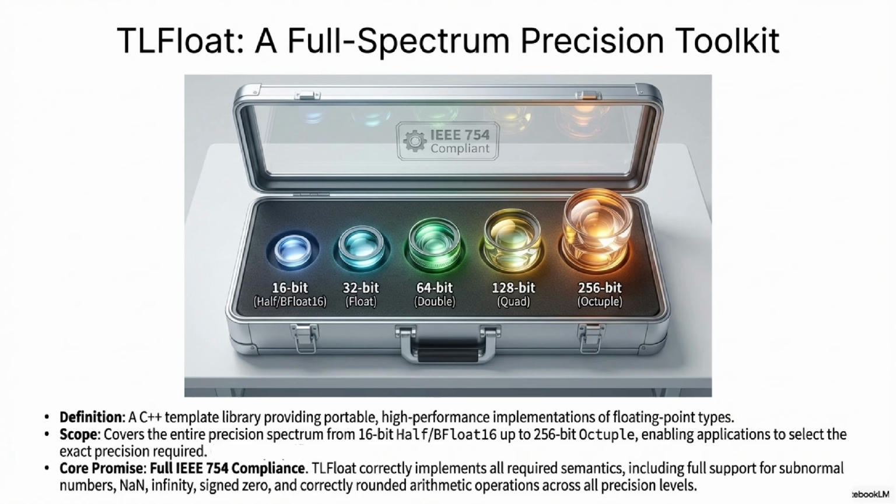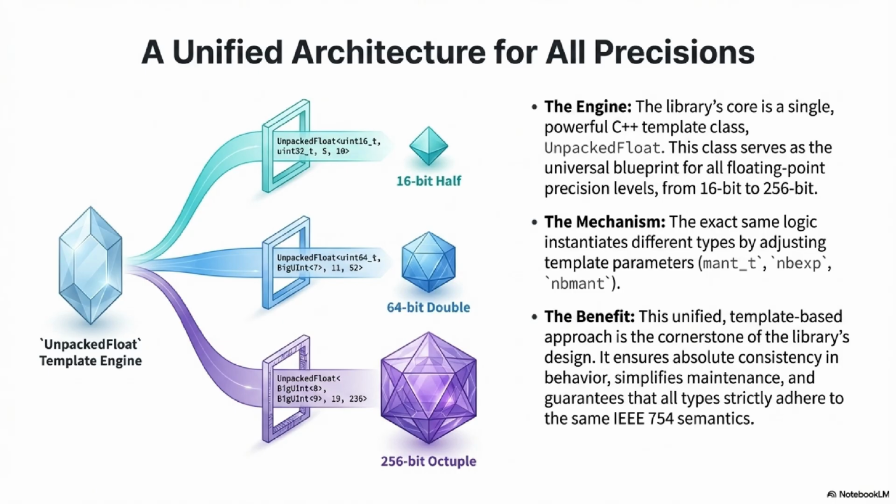That's so key, because the core promise, and this is what really makes it unique in my opinion, is that the library is built around a unified, templated core design. Okay, so it's not just a patchwork, like different types all bolted together. Not at all. It's a systematic, really consistent approach. Yeah. And that structure is what ensures that even these incredibly extended precision levels, we're talking quadruple, which is 128-bit, and octuple, 256-bit, fully, and I mean fully, comply with the IEEE 754 standard.